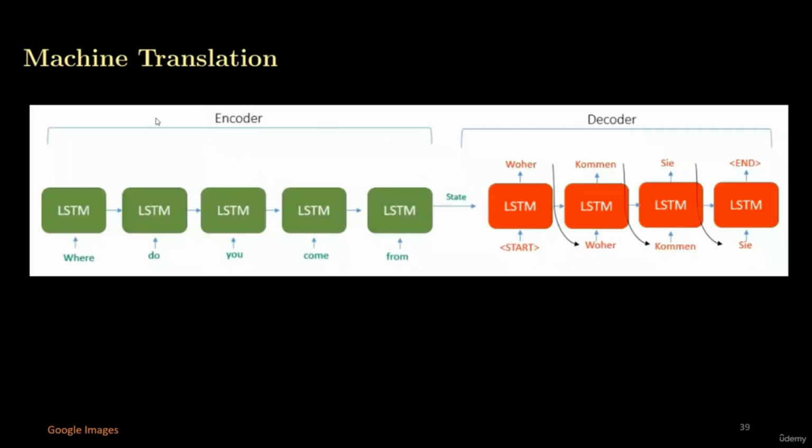The other application is machine translation. This machine translation is being done with the help of transformers and LSTMs. So here is an example with LSTM. We have encoder LSTMs and we have decoder LSTMs. In the encoder, we have 5 LSTMs, and in the decoder, we have 4 LSTMs. This encoder and decoder are based on LSTMs and they perform machine translation, that is, they are translating English into German.